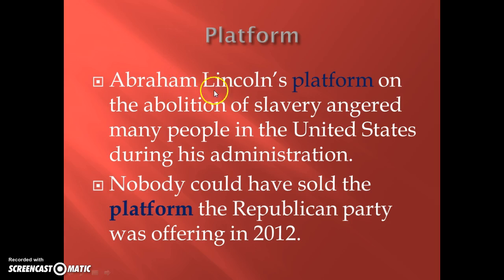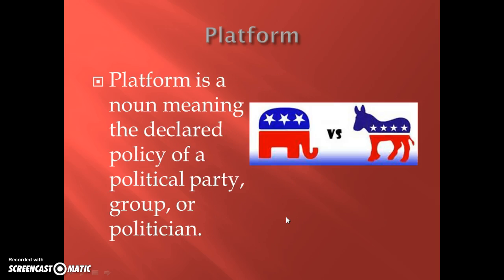My first example says Abraham Lincoln's platform on the abolition of slavery angered many people in the United States during his administration. And the second example says nobody could have sold the platform the Republican Party was offering in 2012. In both examples, the platform refers to the ideas or policies either of an individual such as Abraham Lincoln or a political party such as the Republicans. So when you look at the definition, a platform is a noun meaning the declared policy of a political party, group, or politician. And the best way to think about it is just to think about politics. I use the elephant representing the Republican Party over here to the left, and then you have the donkey representing the Democrats over here to the right.